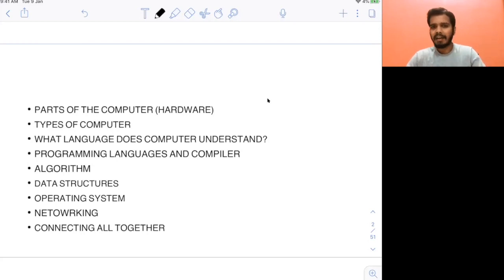After this, I will give you an overview of what algorithms are, what data structures are, what an operating system is, and what computer networking is. And at last, I will connect all of this: programming, algorithms, data structures, operating system, and networking all together. Basically, when you start coding, you will see that you connect to each of these.